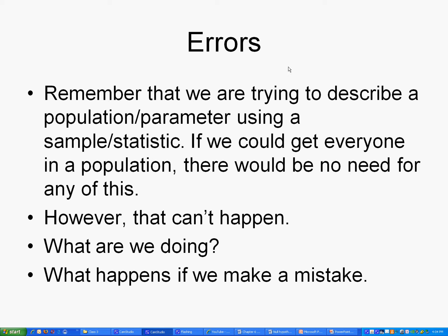Okay, there are mistakes that can be made with this. Remember, what we're trying to do with these levels of significance is describe a population by using a sample that we have access to. If we could get everybody in a population, all the men and all the women and their GRE scores in the United States, there wouldn't be a need for doing statistics. We wouldn't need the statistic because we'd have the parameter. However, that can't happen. We're making an estimate.